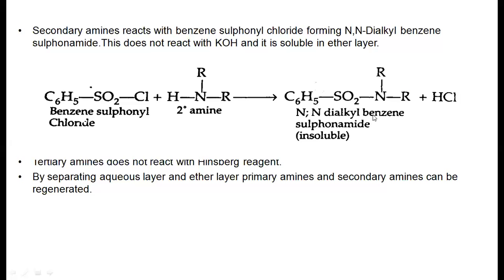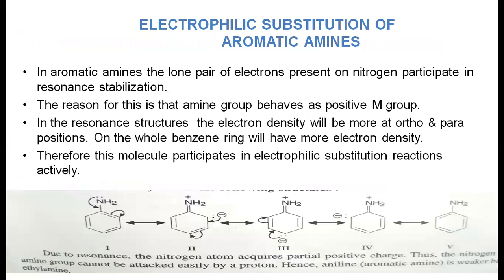Tertiary amine does not react at all with the Hinsberg reagent, because it does not have hydrogen. So by separating the aqueous layer and organic layer, we can regenerate the primary and secondary amines. Like this, with the help of the Hinsberg reagent, we can separate the primary, secondary and tertiary amines.